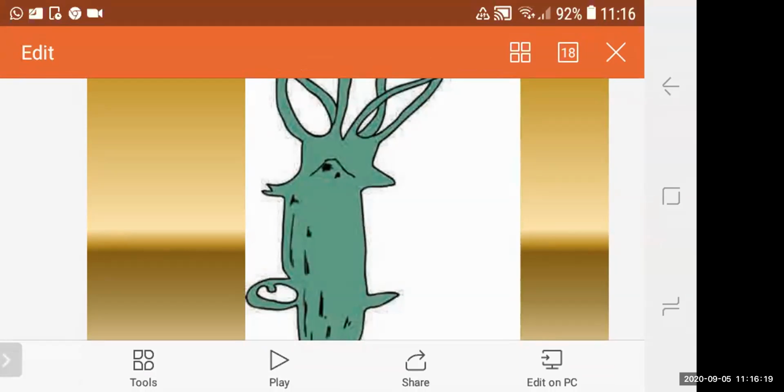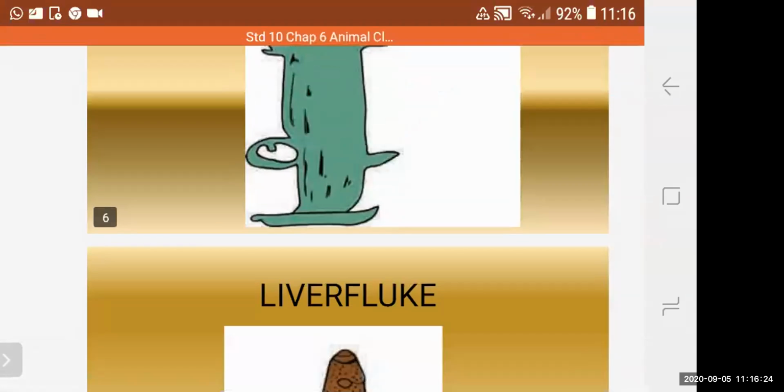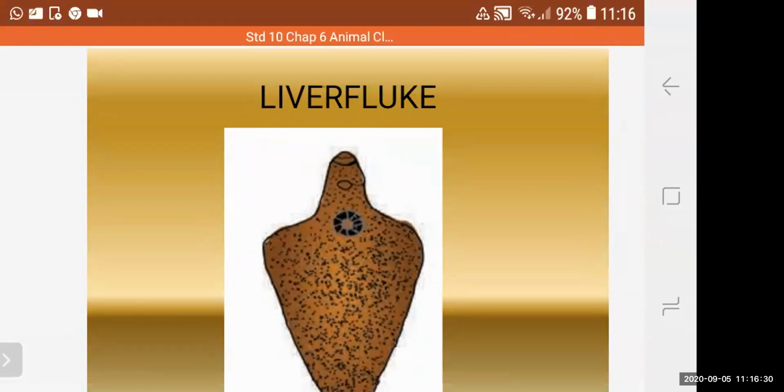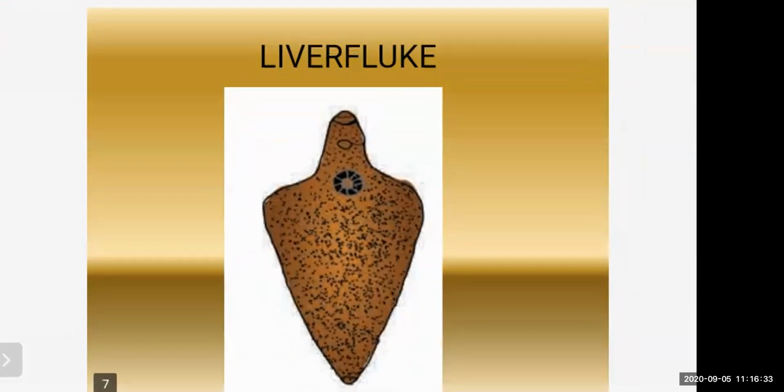No doubt. We are moving to the next one, that is phylum Platyhelminthes. That is the third type where you are going to study about liver fluke. Okay, so liver fluke. Now you can see in my PPT the diagram of liver fluke. These animals are very slender, flat, leaf-shaped or strip-shaped. It looks like a leaf, right? So we can call them flatworms. What is the other name for this animal? Flatworm. There are many other examples like tapeworm belonging to this family, planaria, liver fluke. Okay, so several examples are given.